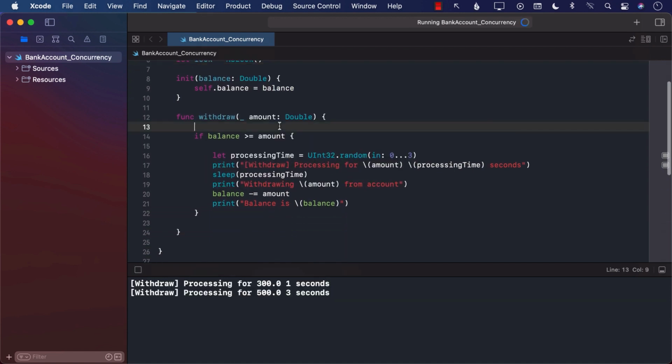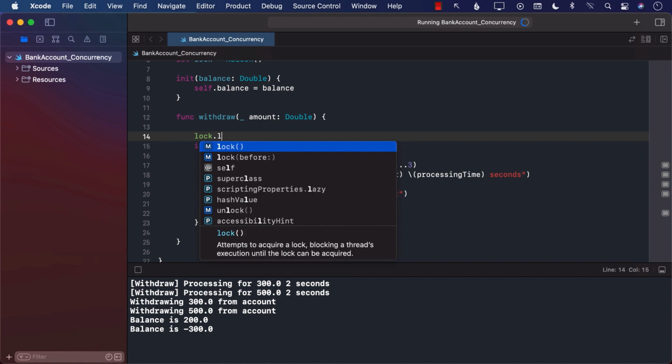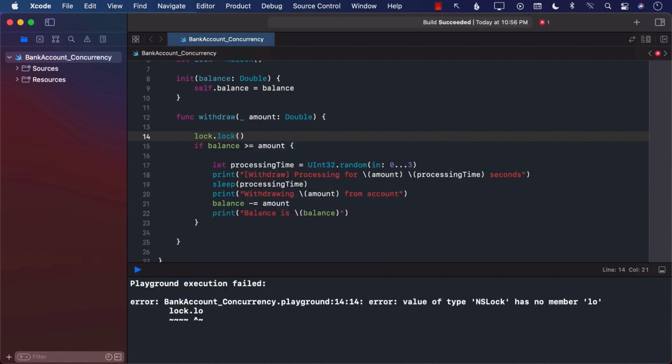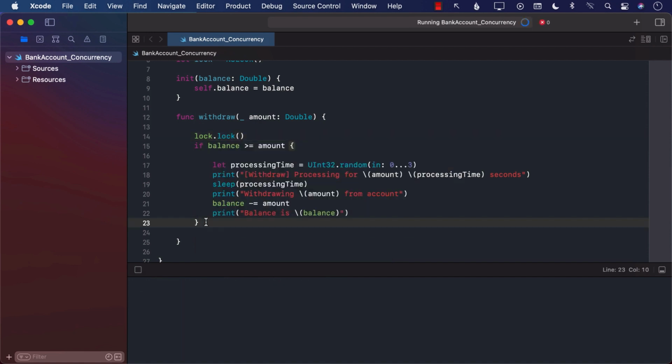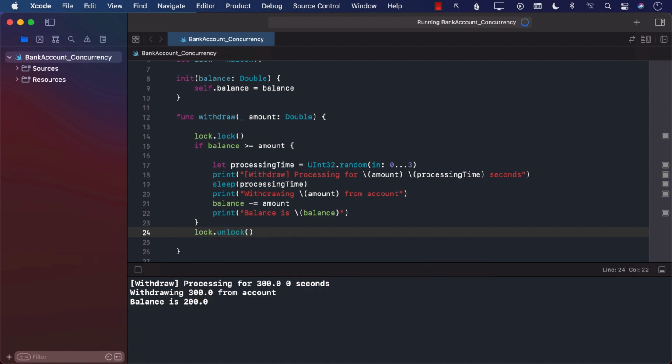Now, when you lock something, make sure that you're not locking it for a very long time because no other thread can access it. So just lock it, do the work, and then unlock it. We're going to perform the lock right over here, and we will unlock it right there.